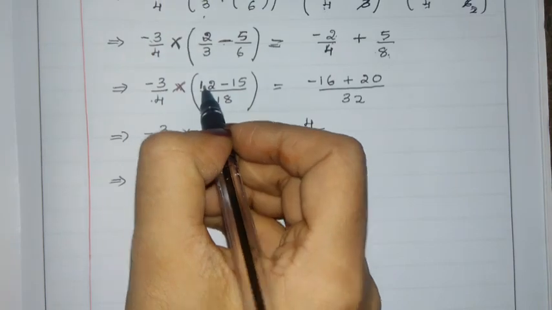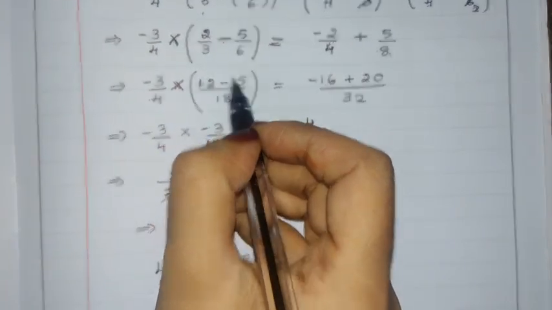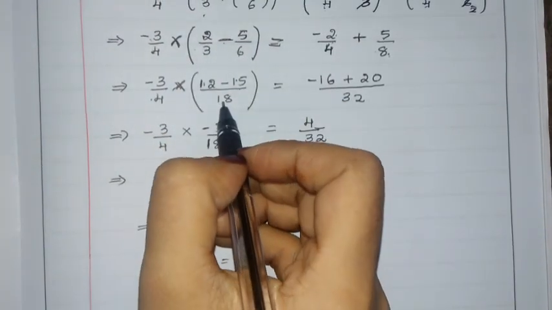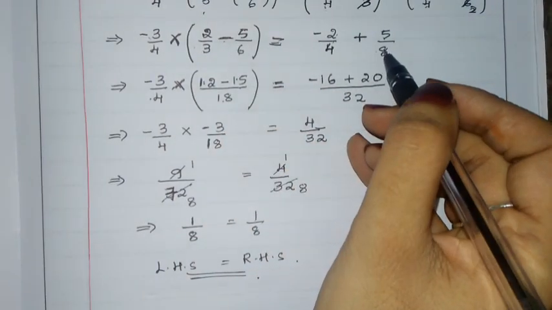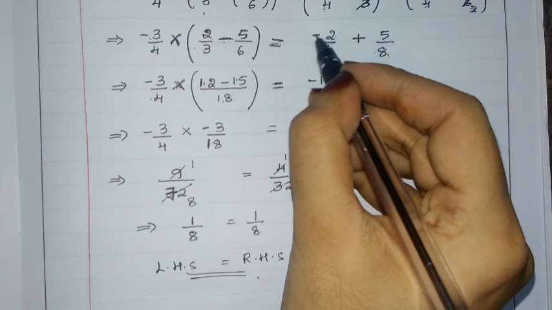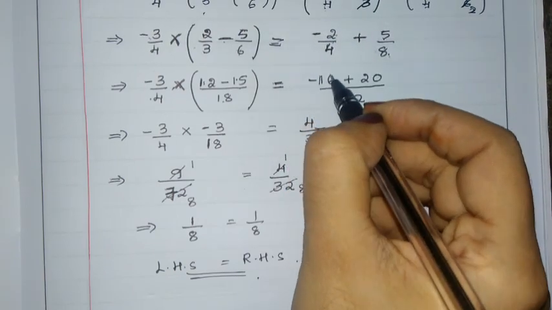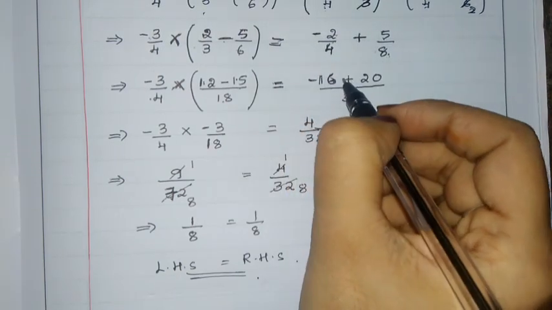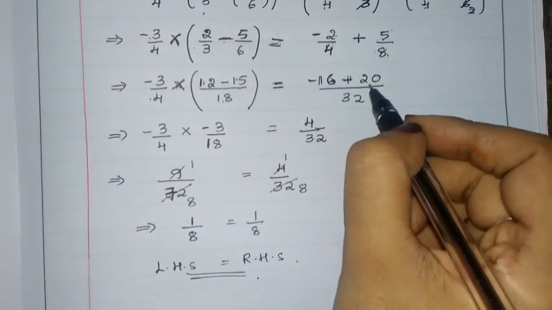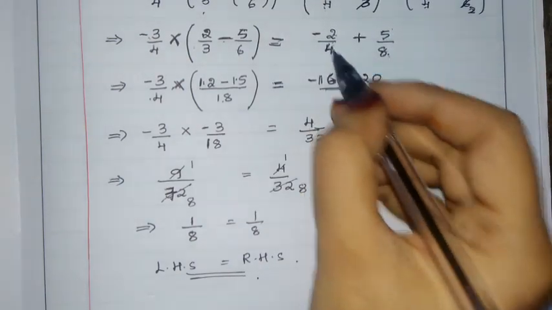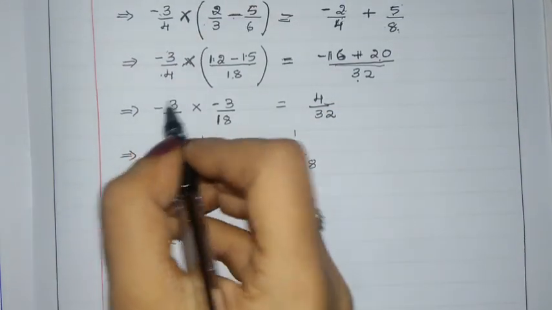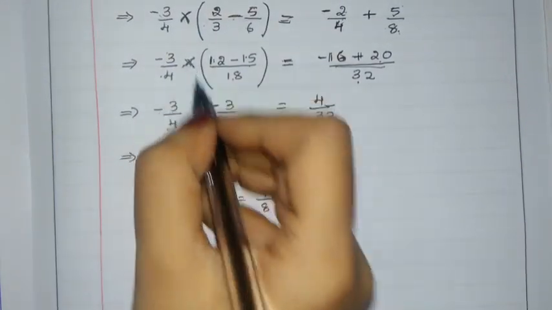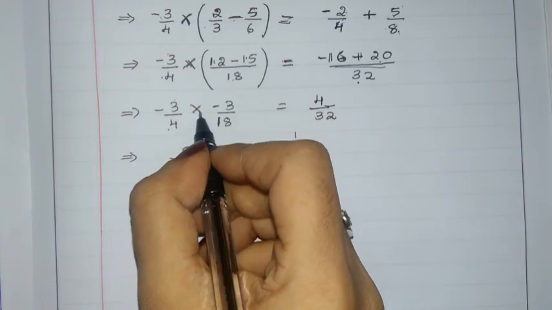6 2s are 12, 3 5s are 15, upon 6 3s are 18. Here also we have to do the same thing, negative sign it is, 8 2s are 16, minus 16 plus 4 5s are 20 upon 8 4s are 32. So next step, now minus 3 by 4 we keep as it is, into, multiply sign as it is.